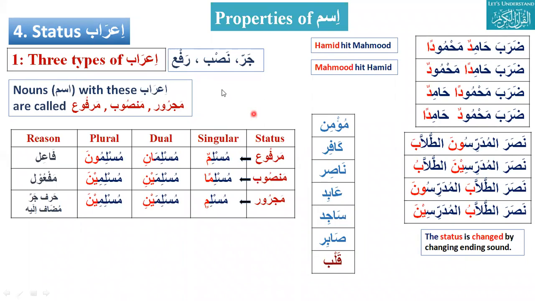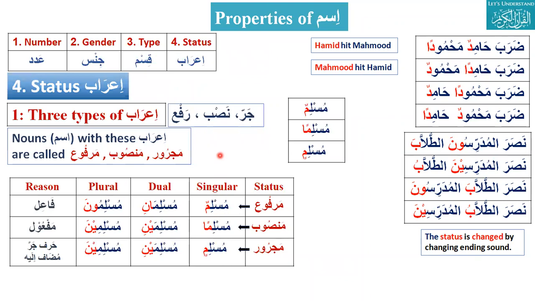So I would go to Musab Iqbal. Assalamu alaikum. Wa alaikum assalam. Just tell me the Abid marfu. The marfu of Abid would be Abidun. Mansub, Abidan. And majroor, Abidin. And if you do Sabir, Sabir's marfu would be Sabirun. The mansub would be Sabiran. And the majroor would be Sabirin.